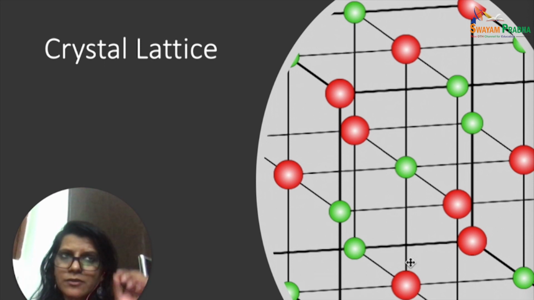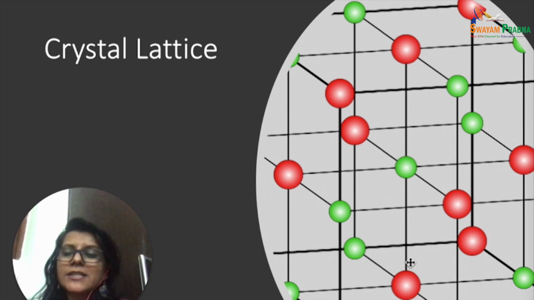That framework, which is made of iron rods, is nothing but a lattice. So a lattice gives a definition, a framework, to a structure, and for a crystal, that is the lattice that we are talking about. And these lattice positions can be occupied by your atoms, molecules, ions, which are the constituents of the crystal.